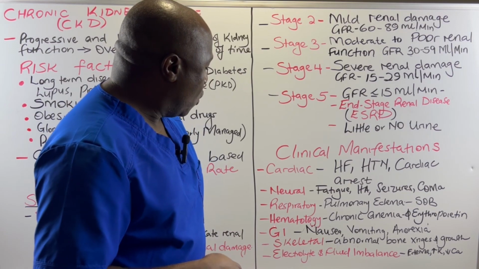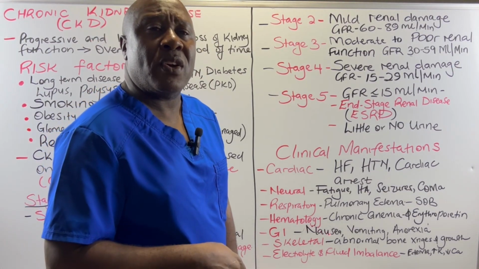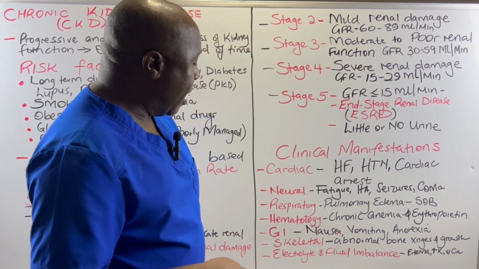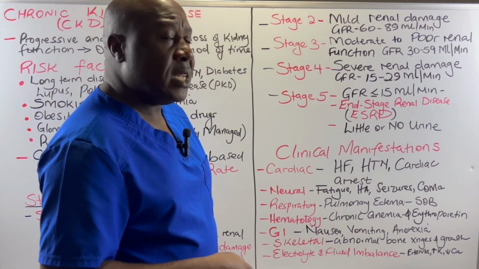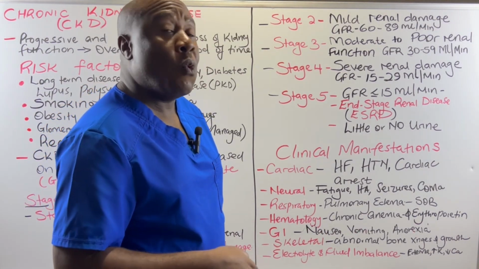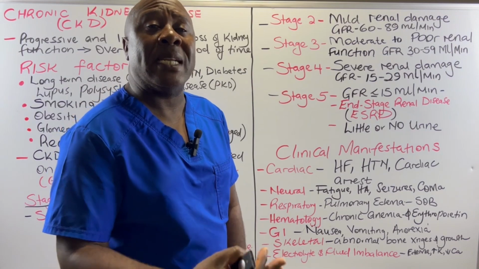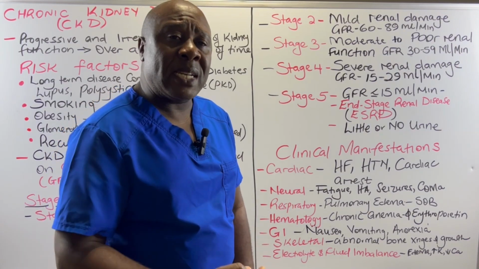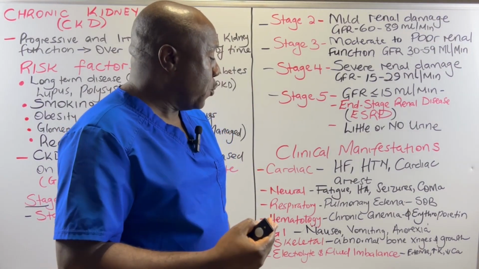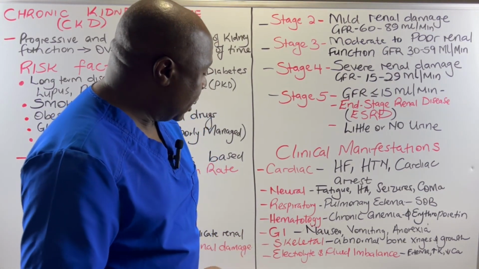system. Now, on the GI system, the gastrointestinal system, these patients have got nausea, they are vomiting, they also have anorexia. Why? Because of reduced appetite, decreased appetite. They do not have that appetite of having food. So we have anorexia in this patient.